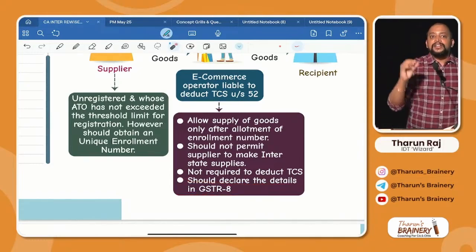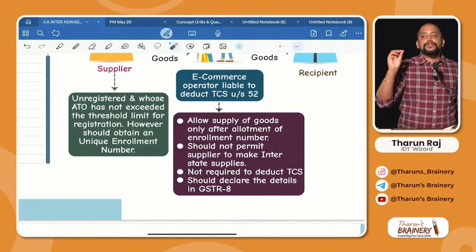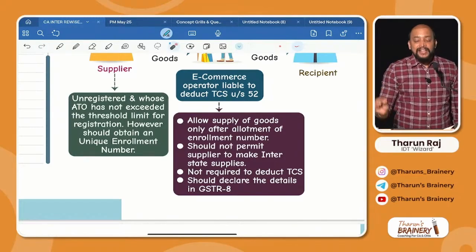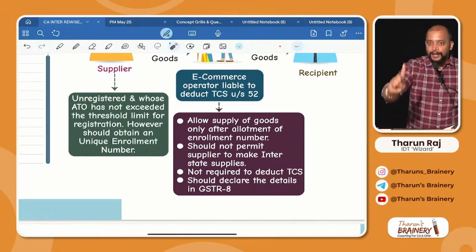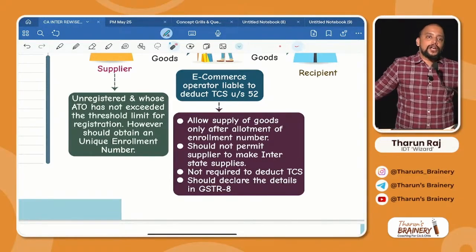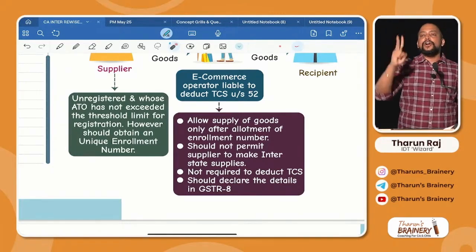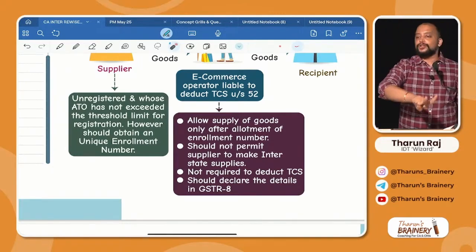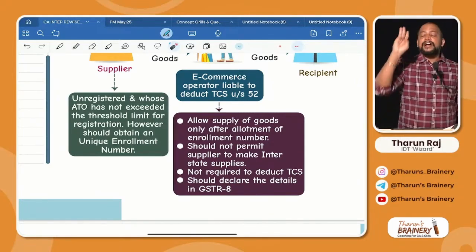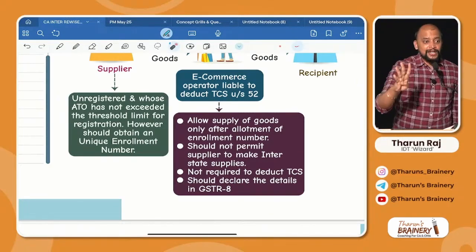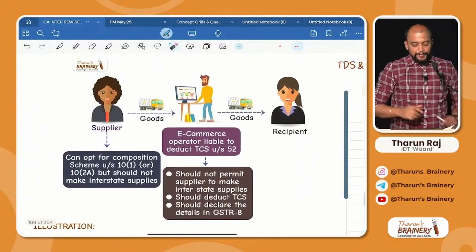Whenever you get a question, this is important for theory. When you get a question on what are the compliances to be followed by e-commerce operator with respect to unregistered supplier, 4 points you need to write. Number one, e-commerce operator should not allow the supplier to make supplies without obtaining unique enrollment number. E-commerce operator should not allow supplier to make interstate supplies. E-commerce operator should not deduct TCS. However, these details should be reported in GSTR 8. Then look into the next one.